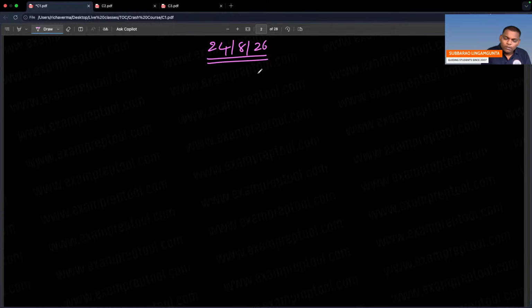So remember, TOC is also called automata theory of computation, or simply automata, because we will normally discuss automatas. In automata, we will discuss only formal languages.